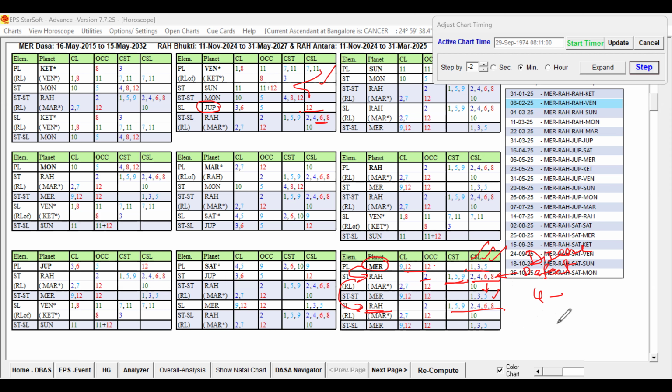What sort of disease can we think of? It was clearly asked whether the native is suffering from any health issues connected to the nerves. So he is actually facing a nervous disorder. For the past 2 years he has been facing serious nervous disorders. For the past year, Rahu is presently running, Rahu itself is ruling. And previously you can see Mars and Moon in the star of Rahu.